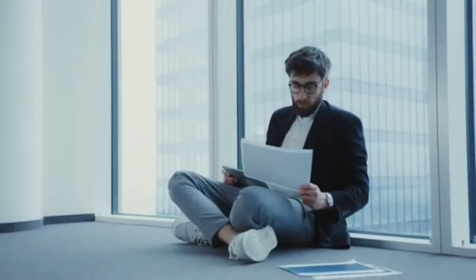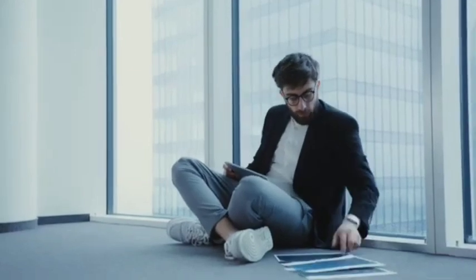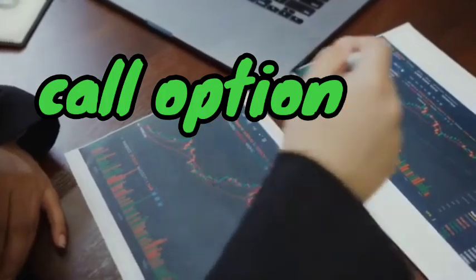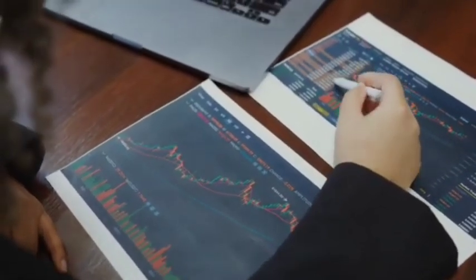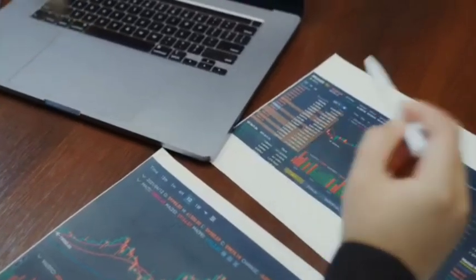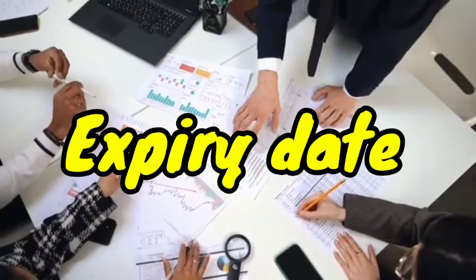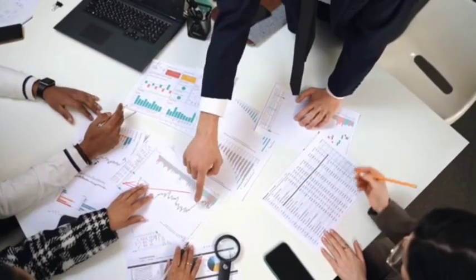First of all, let us know what a strike price is. The strike price is the price at which an option holder can buy the underlying asset with a call option or sell it with a put option. The strike price is the predetermined price at which a call or put option contract can be traded on or before the pre-decided expiry date. The strike price in a call option refers to the cost at which the security is purchased.